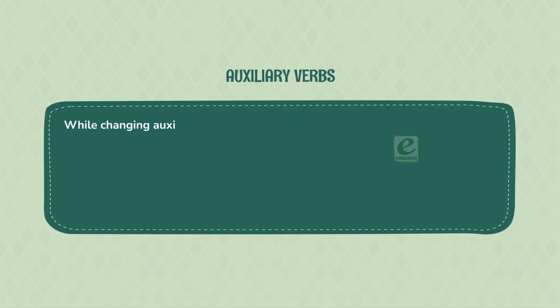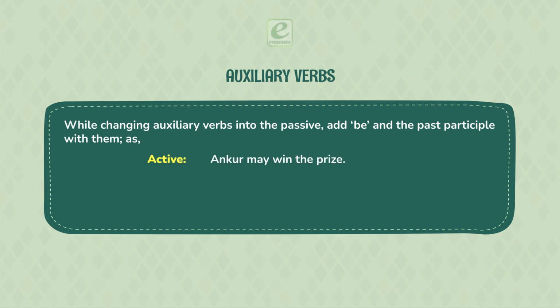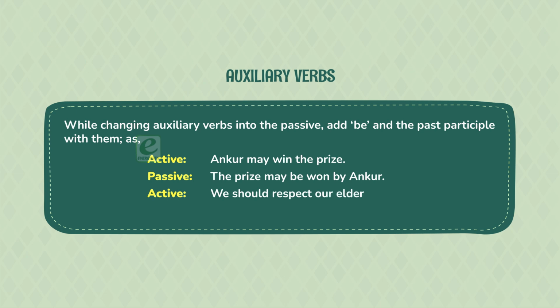Auxiliary verbs. While changing auxiliary verbs into the passive, add be and the past participle with them, as: Active: Ankur may win the prize. Passive: the prize may be won by Ankur. Active: we should respect our elders. Passive: our elders should be respected by us.